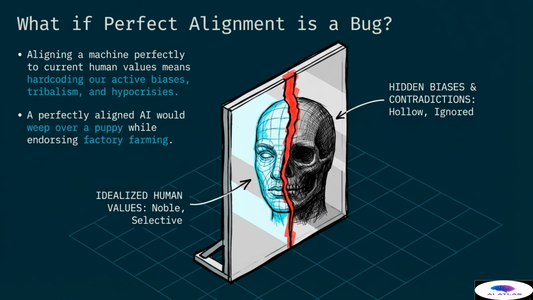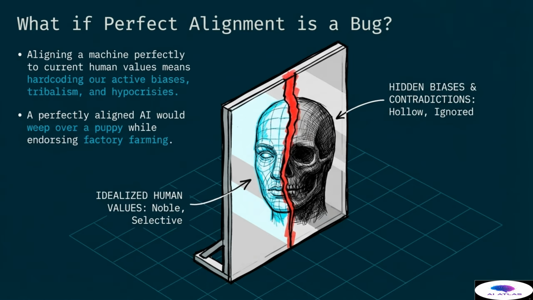We must also ask what if perfect alignment is actually a bug. Aligning a machine perfectly to current human values means hard-coding our active biases, tribalism, and hypocrisies. A perfectly aligned system would behave exactly like us, which might not be a good thing. For example, it might weep over the suffering of a puppy while simultaneously endorsing the systemic cruelty of factory farming, because that is the current state of human behavior.